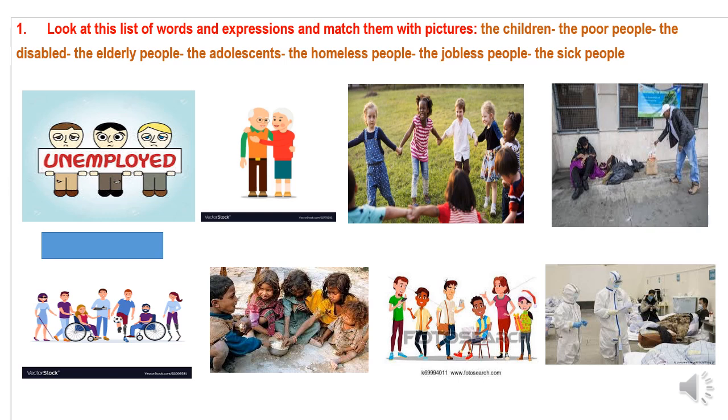Next we have the elderly people, so old people, the adolescents or teenagers, and homeless people, who are people without a home. The jobless people are people without a job, and the last one is the sick people, who are people suffering from a health problem. Okay, good. So please pause the video and try to do the activity.